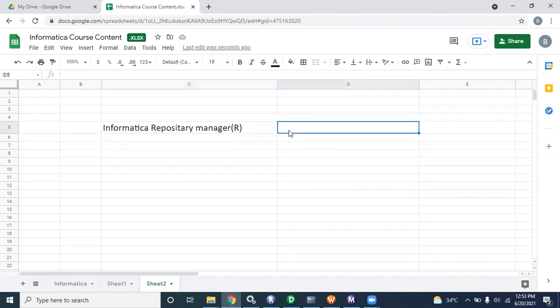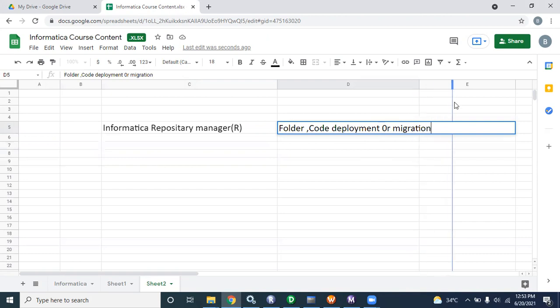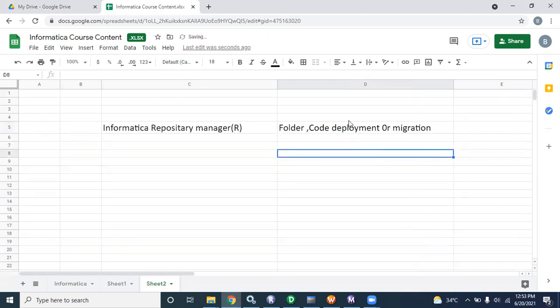Here we will only do folder creation and code deployment. Once the development is done and you want to deploy your code, or say code migration, from dev to QA to UAT, the Repository Manager will help you.